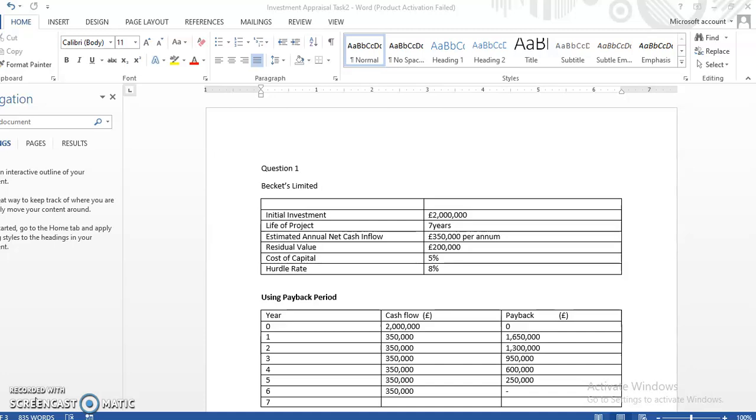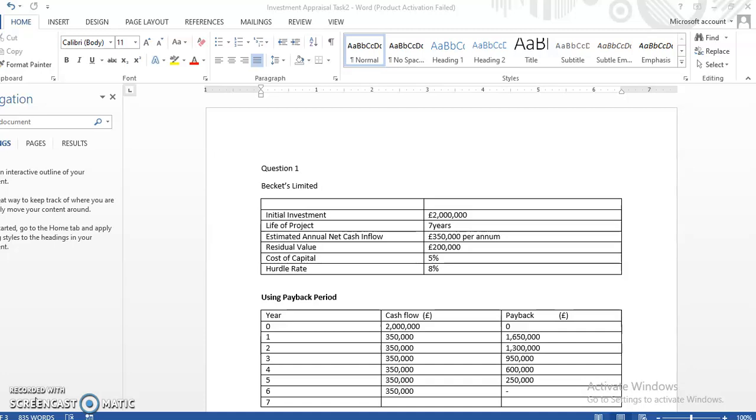We have what we call the traditional benchmark and the discounted cash flow method of benchmark. Now, when we talk about the traditional, we're talking about those old ways by which we can base our judgment in evaluating a project if it is viable or not viable. Those traditional approaches include what we call the payback period.